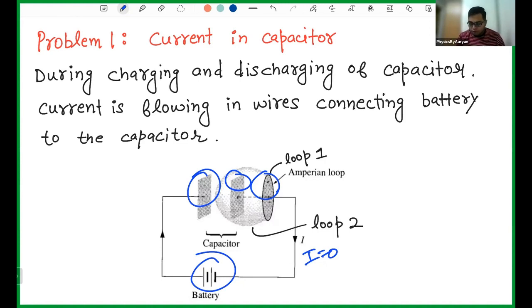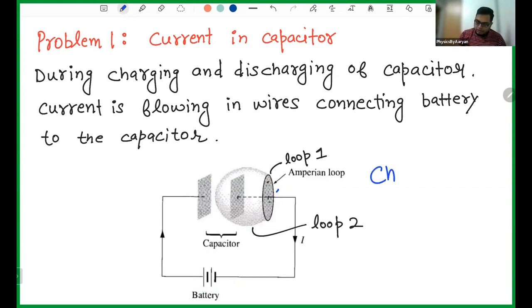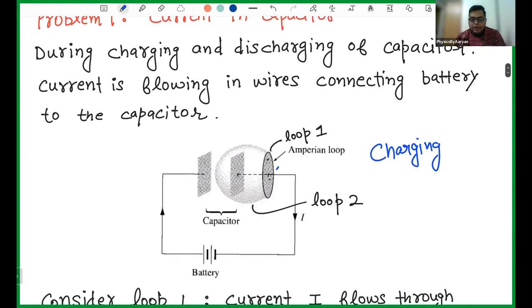Now I want you to think that we are in a condition where the current is flowing, meaning we are charging the capacitor. So it is still under charging. It is not 100% charged. It is still charging, at 50 or 60% charged. Now I want you to take two imaginary loops. One loop is this one. You can clearly see this is the loop.